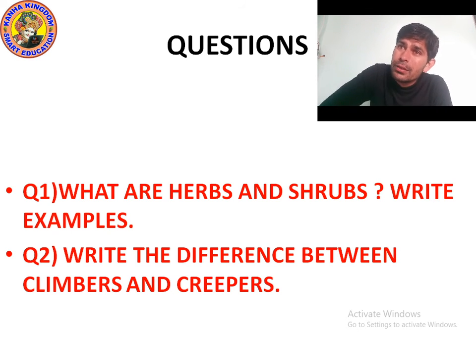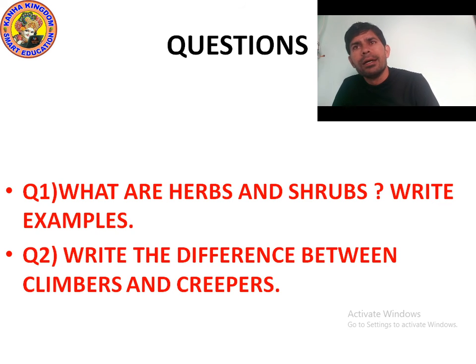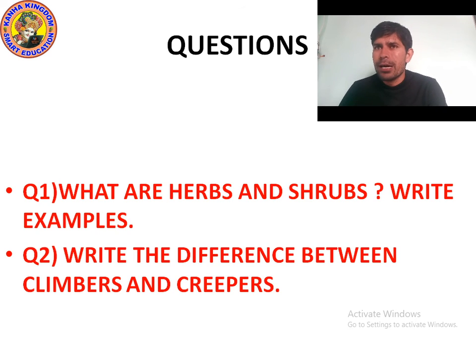And creepers don't take support, they grow on the ground. Creepers have weak stems. Examples of climbers are grapevine, pea, money plant. And examples of creepers are pumpkin, muskmelon, watermelon.